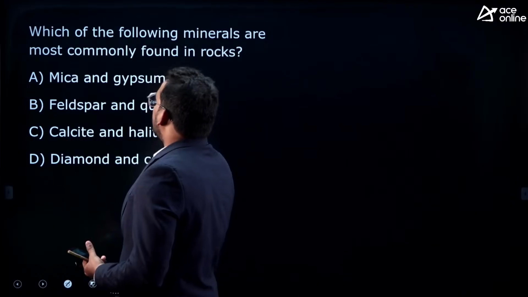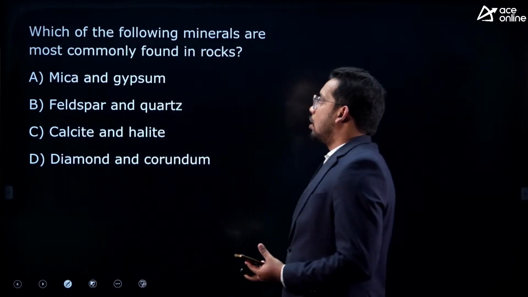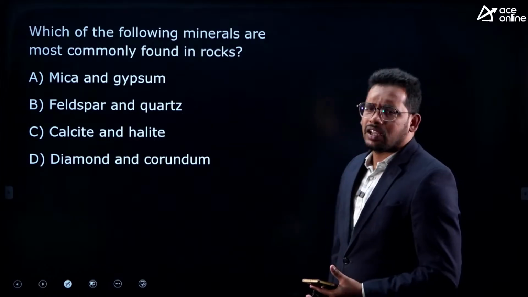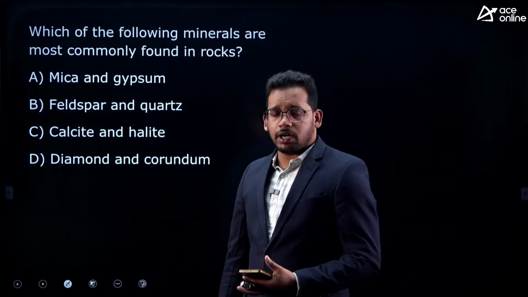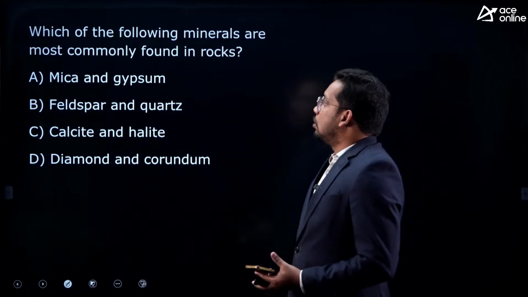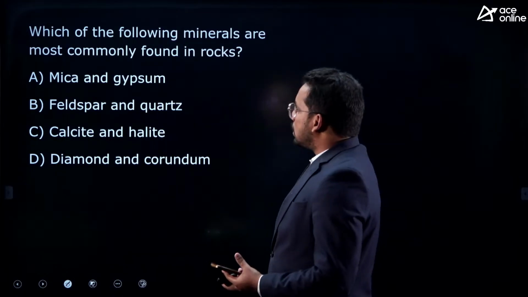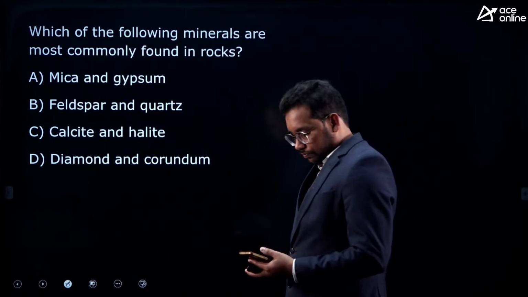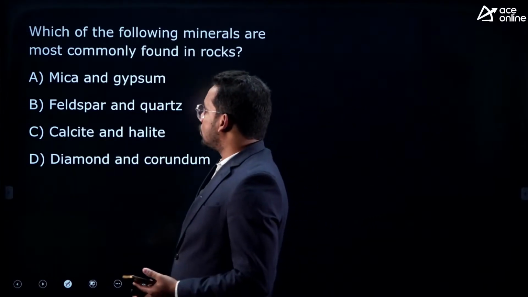Which of the following minerals are most commonly found in the rocks? What is a rock? A rock is a composition of various minerals, organic as well as inorganic matter, right? So out of all the minerals, which one is most common in the rocks? Very popular question again.